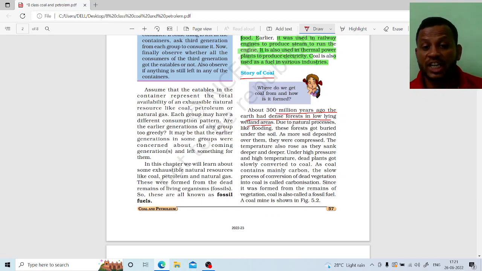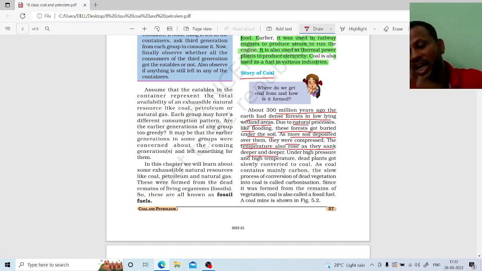Because of natural disasters like flooding, the trees fell down on the earth and got buried under the soil. Soil was deposited over and over on the dead plants, and they were compressed. The temperature also rose, and they sank deeper and deeper. It means the plants went down deeper into the earth's crust under high pressure. Under high pressure and high temperature, the dead plants were slowly converted into coal.